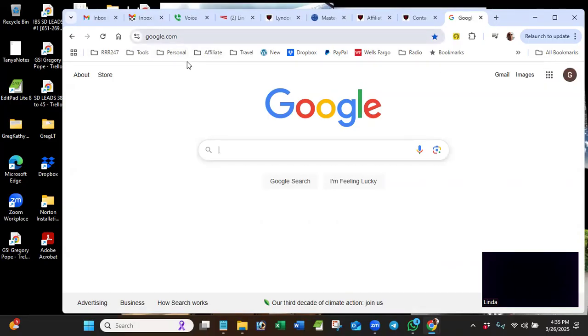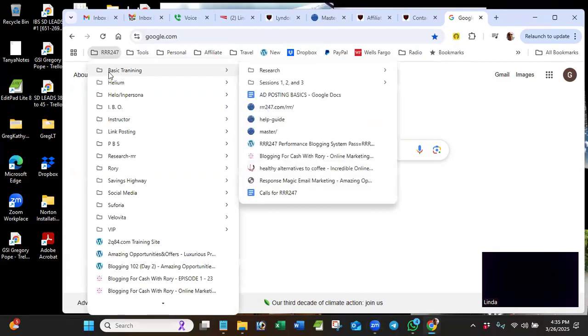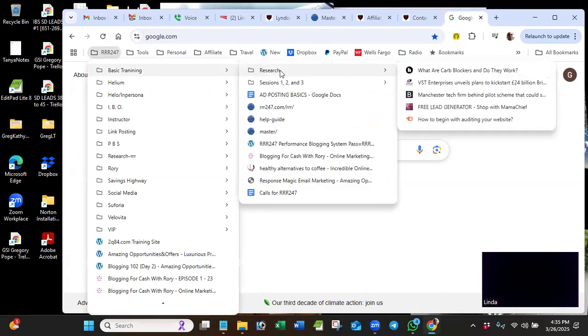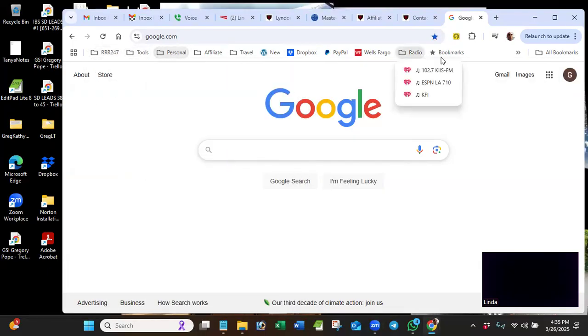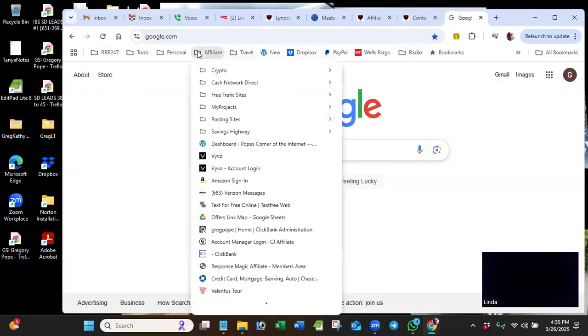Address bar is here. Bookmark bar is here all the way across, so you can see, for instance, I have my PayPal link and my Wells Fargo link are not in folders. I have them right here on my bookmark bar. So you can put folders, and you can put folders inside of folders, research, and then you put the links. So anyway, this is your bookmarks. Very important to understand how bookmarks work so that you can organize it so you don't have to waste time getting where you want to go.